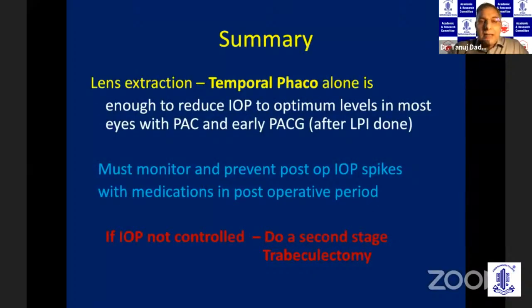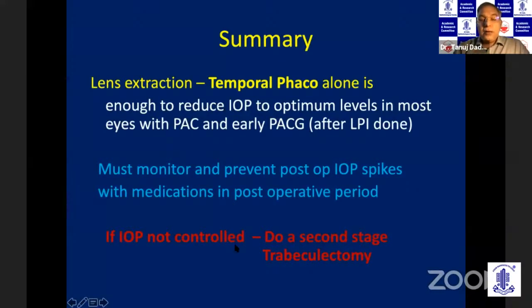So to summarize the management of primary angle closure glaucoma, for early cases, a lens extraction alone with a temporal phacoemulsification is sufficient. You cannot do a superior SICS because that area should be available for a subsequent trabeculectomy. So in patients with primary angle closure or early PACG, you can go ahead with lens extraction, but you must monitor the post-op IOP spikes and give medications to control the IOP.